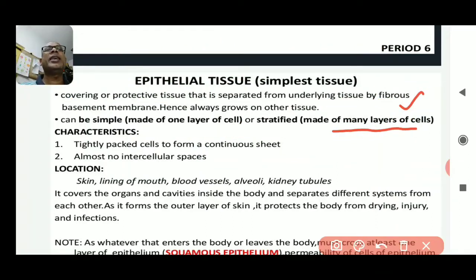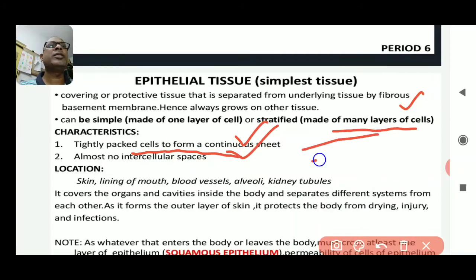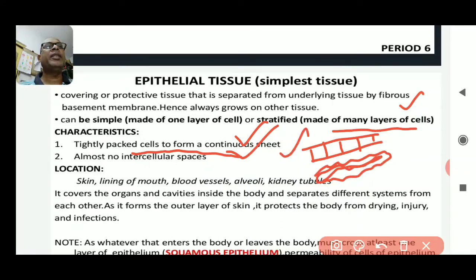Now the characteristic is that they are tightly packed cells that form a continuous sheet. They cover the body surface as the outer layer of skin and provide protection to the underlying tissue from mechanical injury, drying up, and entry of germs. All are its functions. They form a continuous sheet outside and protect the underlying fibrous tissue. Epithelial tissue has no intercellular spaces in it.